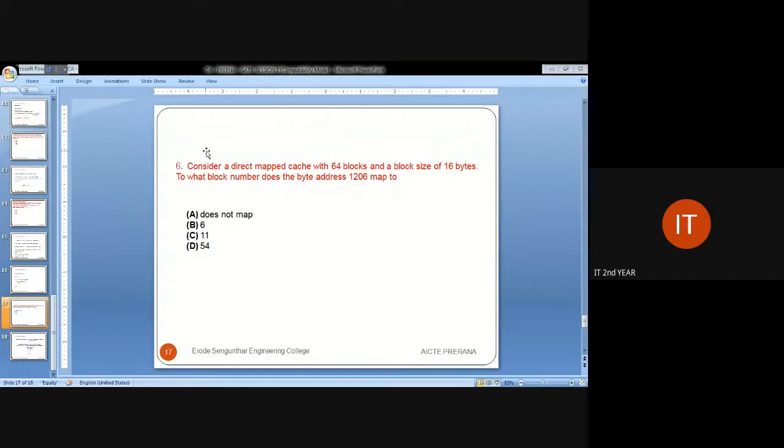Block numbers start from 0, 1, 2, 3 up to 63. So in what block number will the 1206th byte of data be mapped? This is what they have asked.